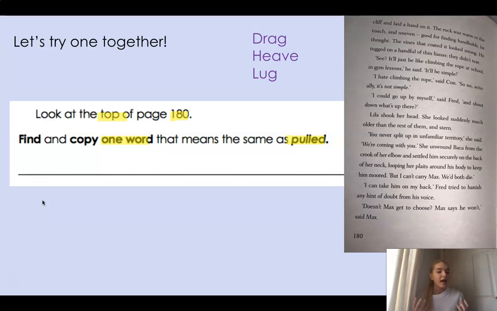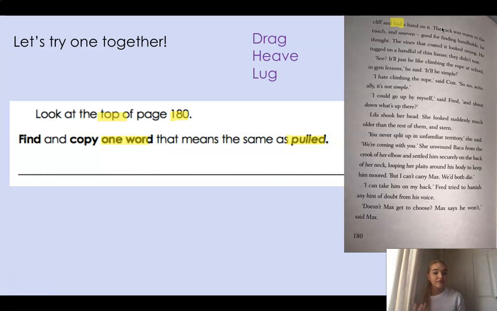And because I know it's at the top, and I know that I'm looking at page 180, I can start reading. Now, what type of word is pulled? Is it an adjective? No, it is a verb, isn't it? It's a doing word, an action. So when I come across an action at the top of page 180, I can start to think, does this mean the same as pulled? So I can see here that it starts in the middle of a sentence. So something cliff, and laid a hand on it.